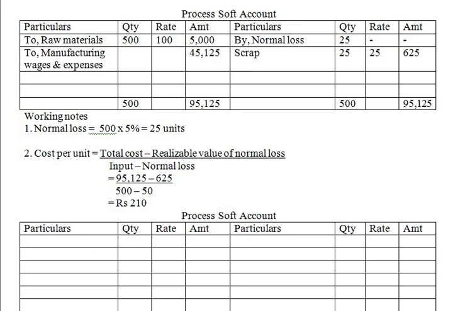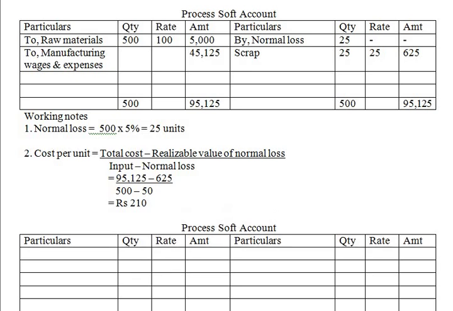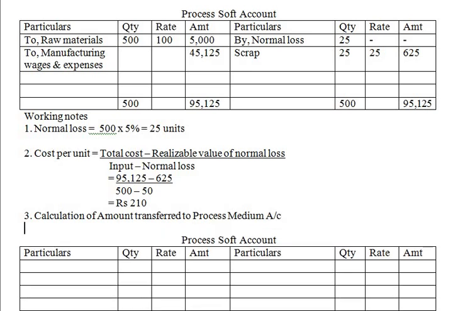Now how much should be transferred to process medium, that we are going to find out. So we will have one working note, calculation of amount transferred to process medium account.